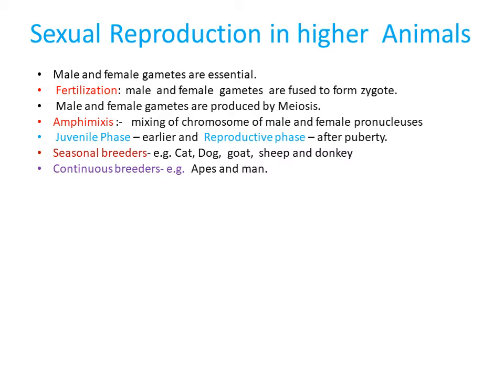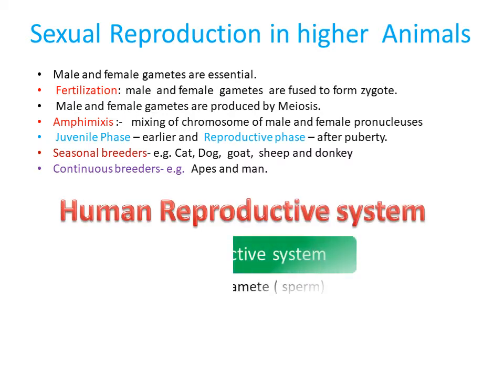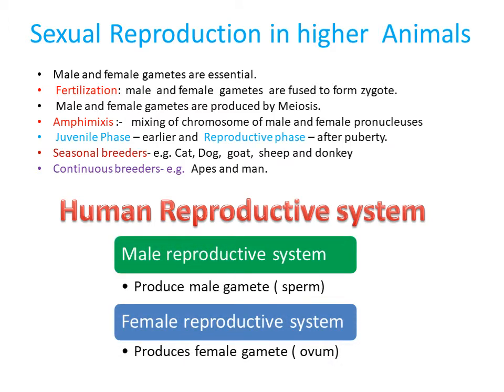Now, sexual reproduction in higher animals. Our main interest is human reproduction or the human reproductive system. The human reproductive system consists of the male reproductive system and the female reproductive system, because human is a dioecious animal. It means that sexes are present on separate bodies.